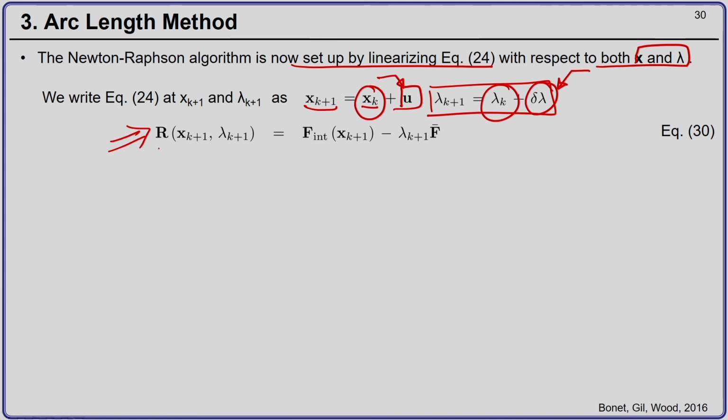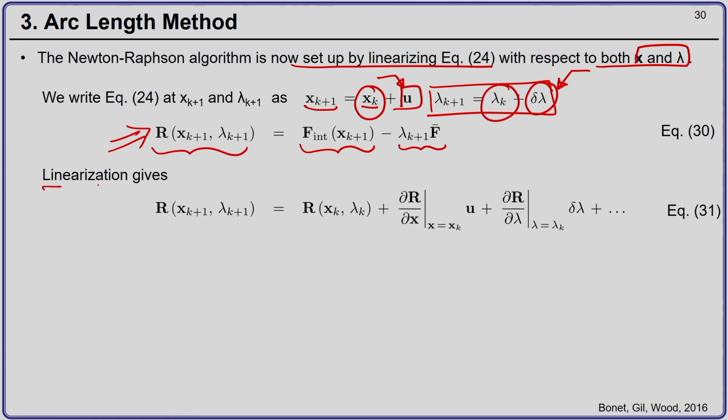Okay. So, now the equilibrium equation written at x_{k+1} and lambda_{k+1} is the internal forces evaluated at x_{k+1}, and that is the position at Newton-Raphson step k+1, minus lambda_{k+1} f bar. Now, I can do linearization with respect to both x_{k+1} and lambda_{k+1}. I can substitute x_{k+1} as x_k plus u and lambda_{k+1} as lambda_k plus delta lambda, and I do the Taylor series expansion.